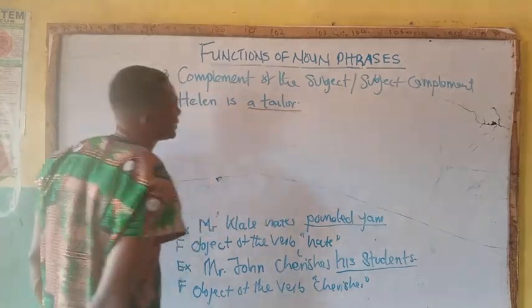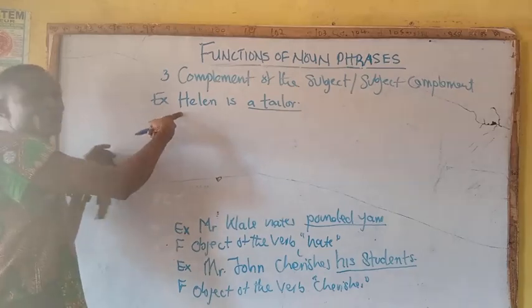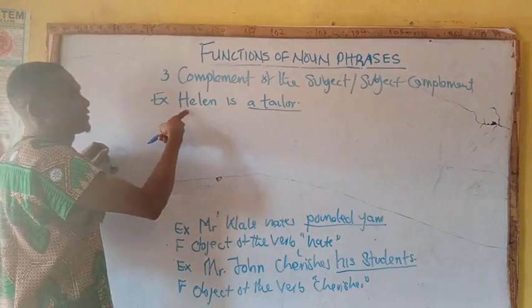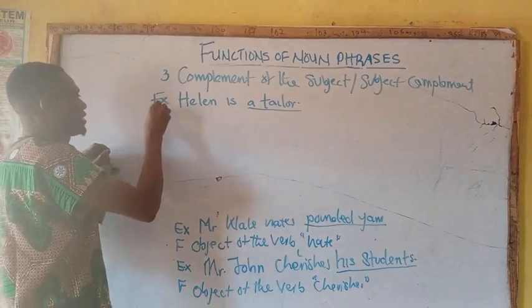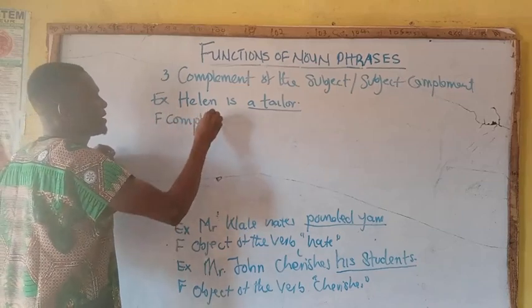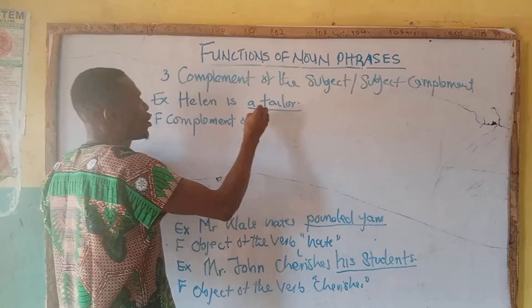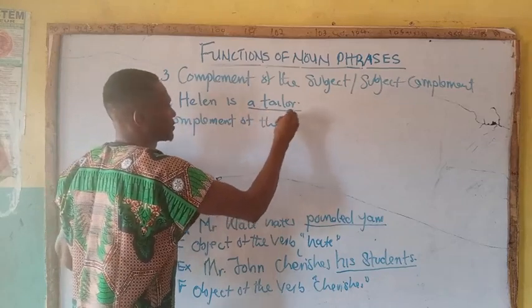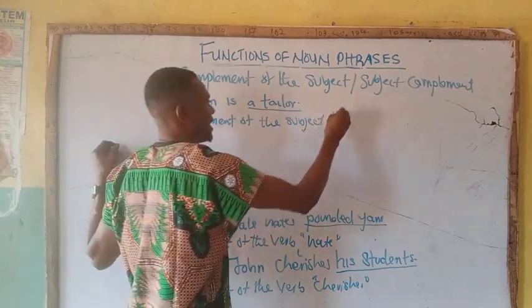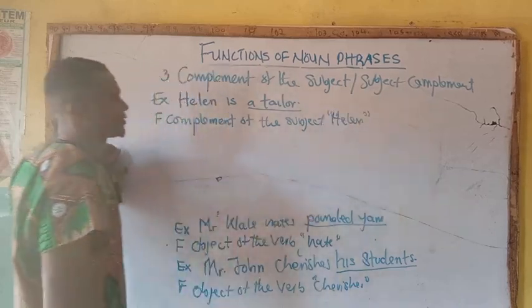We have a tailor here. So a tailor is giving more information describing the subject here, which is Helen. So the function will now be complement of the subject. What is the subject in the statement now? It is Helen. Complement of the subject, Helen.